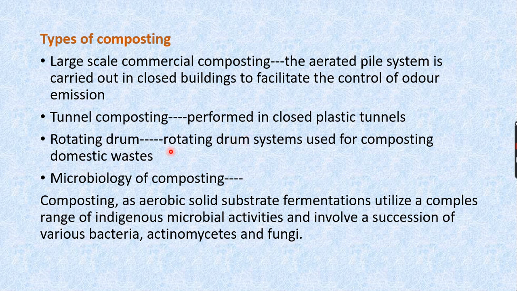And then coming to the rotating drum, rotating drum systems in various sizes have been used for composting mainly domestic waste. The large drum process is useful for wettish organic waste, that means water mixed waste, and the small drum systems have been widely accepted for small quantities of garden waste, which can readily be used for recycling.